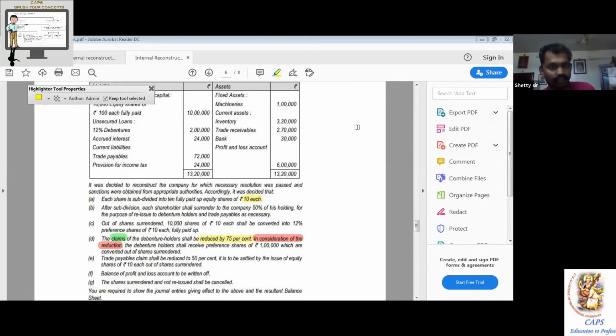Next, D2. So connected entries, D2. Share surrender account debit to 12% preference share capital account. Always prefix that percentage to the preference share capital account. How much? 1 lakh. Being preference shares issued to debenture holders.